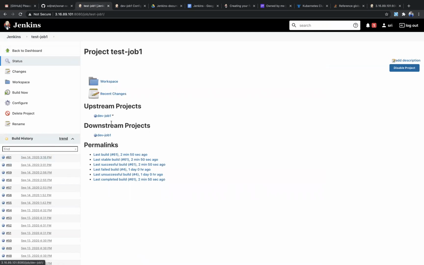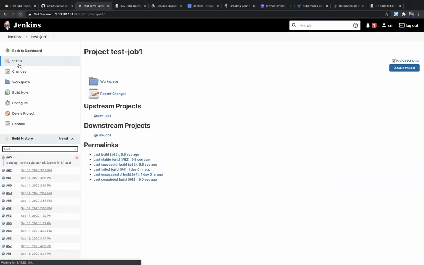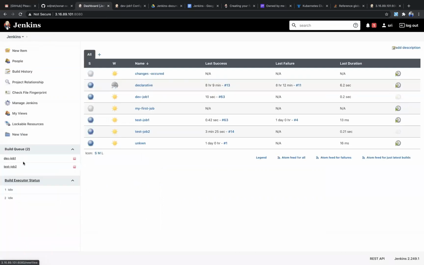Dev job 1, sorry. Don't worry, forget about this downstream project, because I configured it in this job. So I'm going to trigger this below. It is waiting in the build queue.